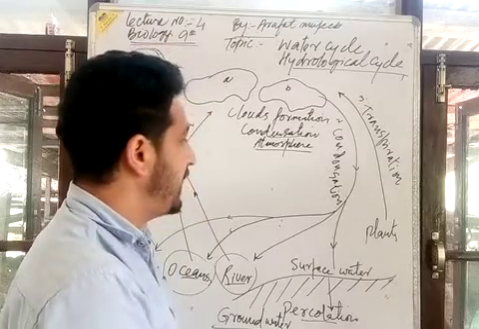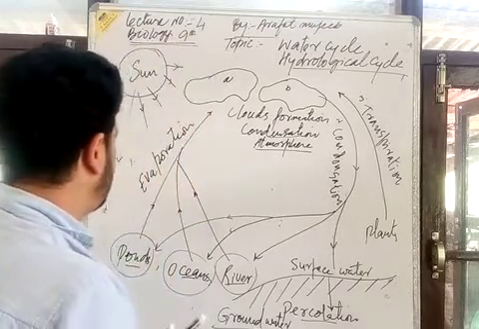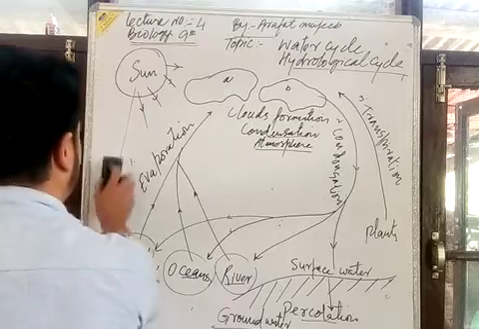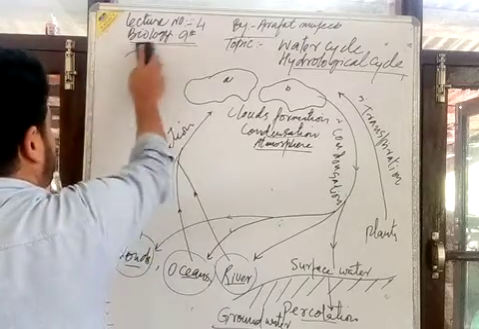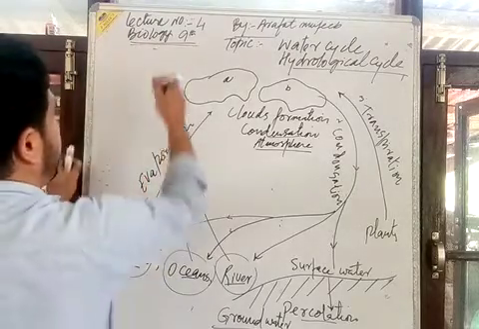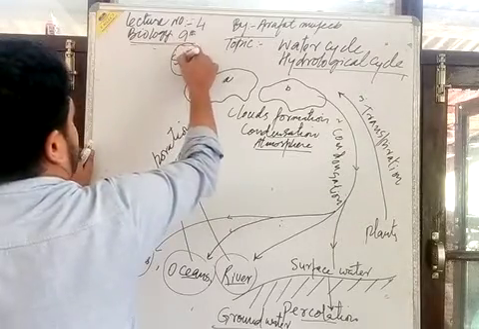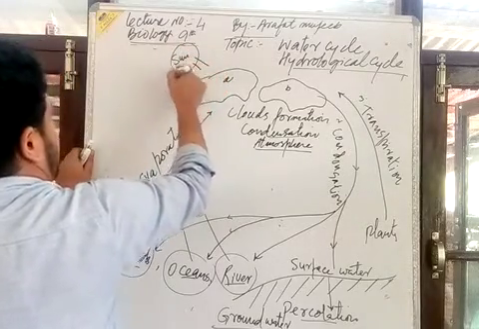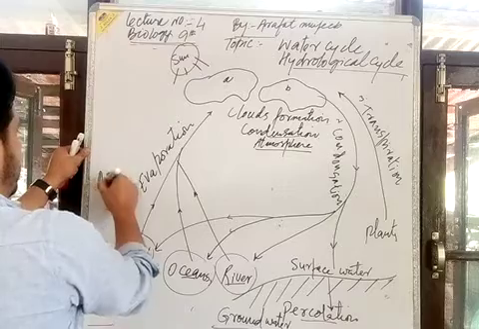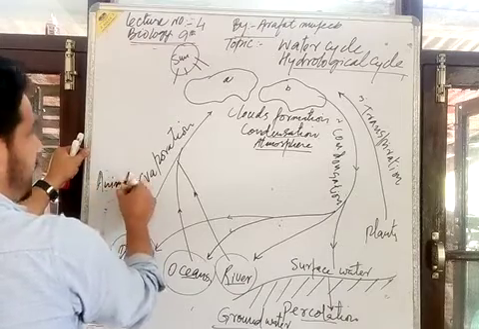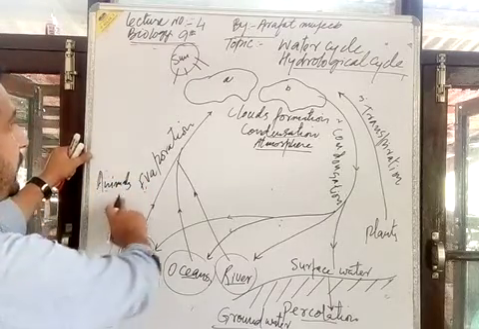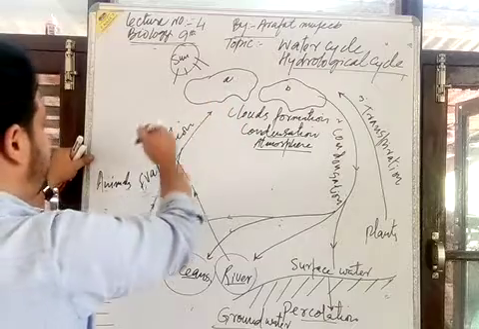Here also the animals contribute towards the water cycle.